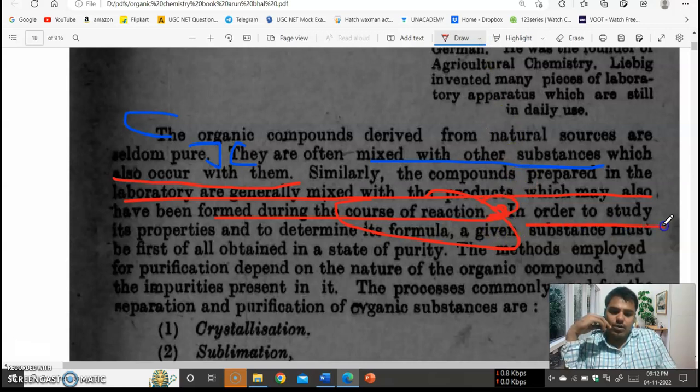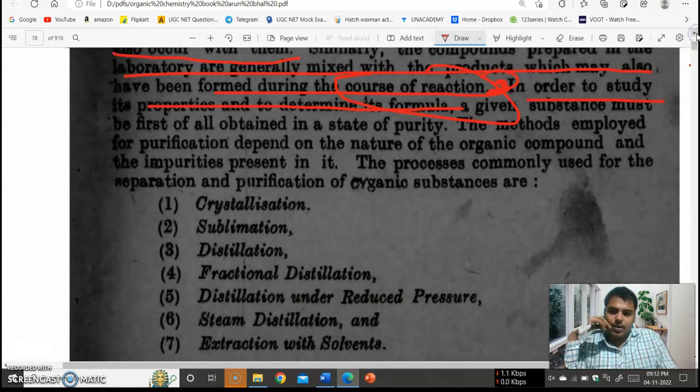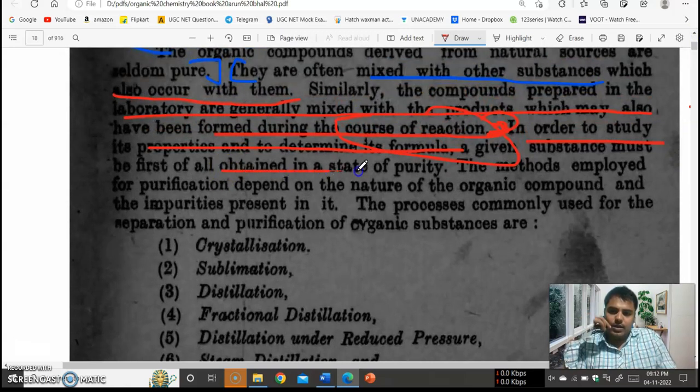So in order to study its properties and to determine the formula, a given substance must first of all be obtained in the state of purity.